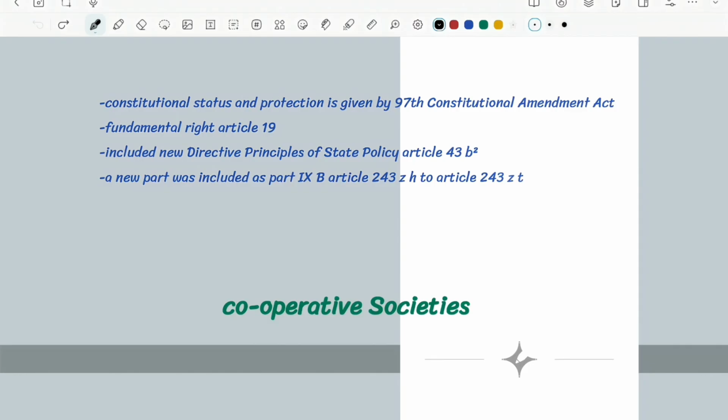Today, the topic that we are discussing is cooperative societies. So, if we get into the topic,